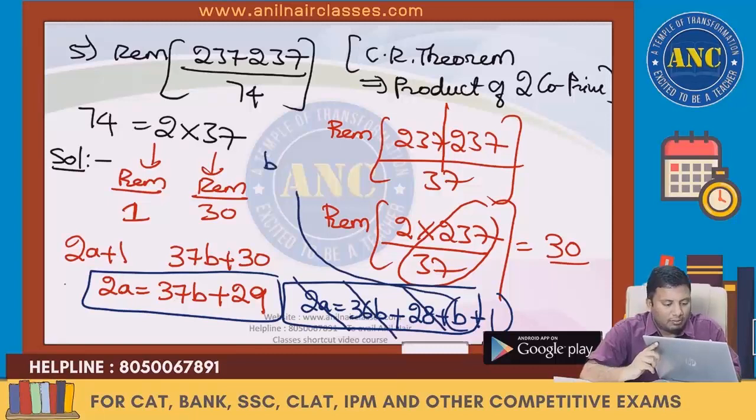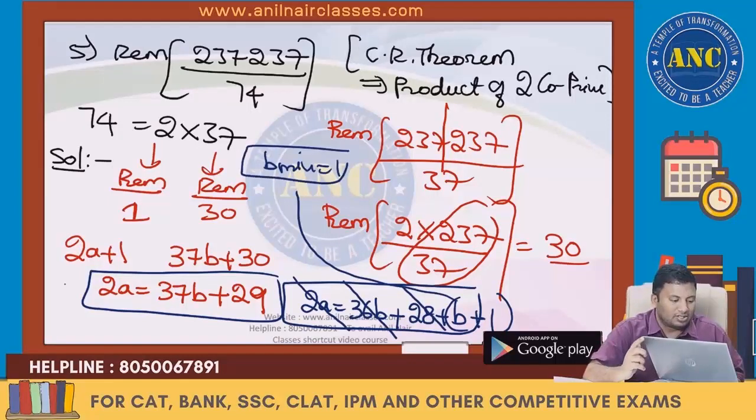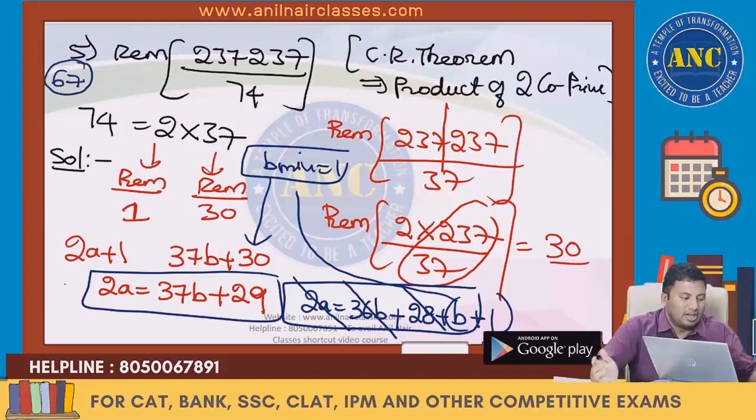So b minimum is 1. If b minimum is 1, what will be the answer? 37 plus 30. The answer for this question is 67.